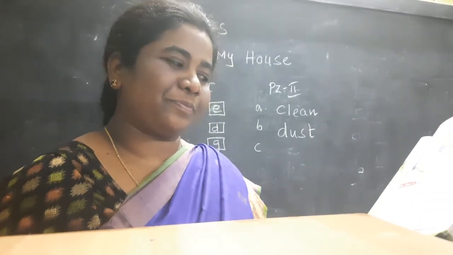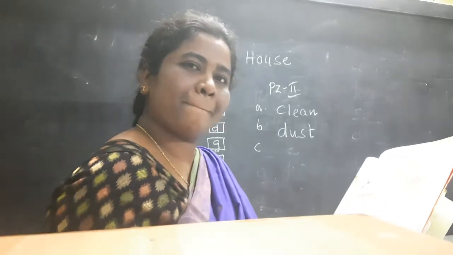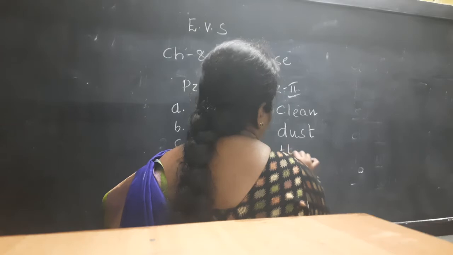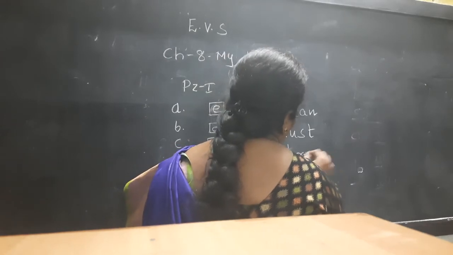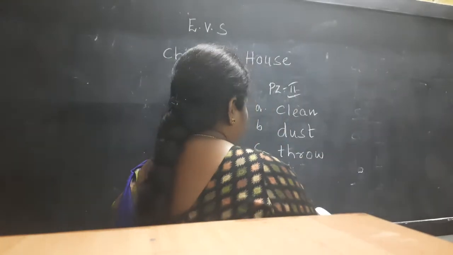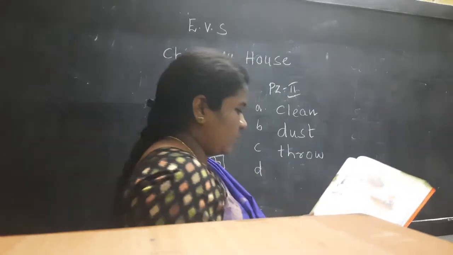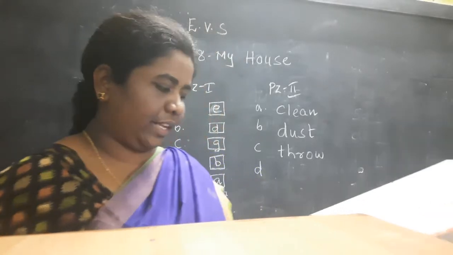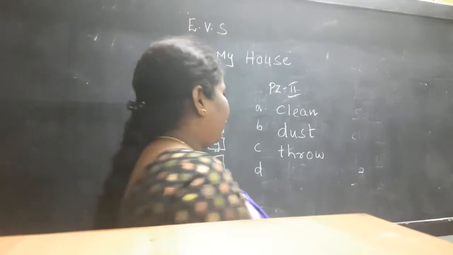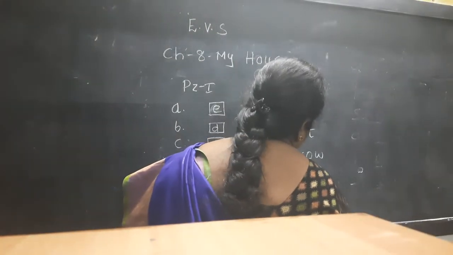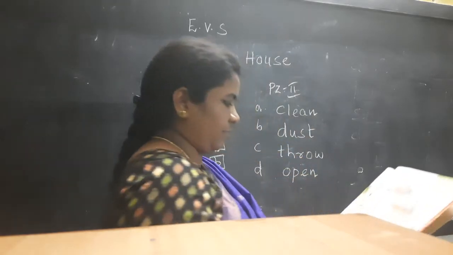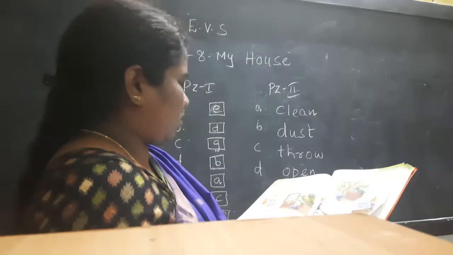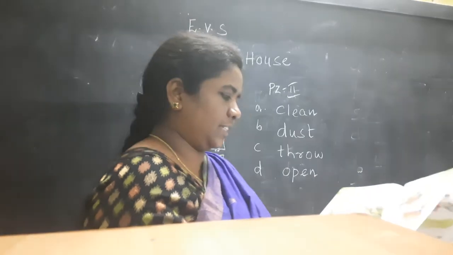I will say, we should throw. Always throw the dust in the dustbin. Okay, children. Now we must keep doors and windows dashed during the day. We must open the windows. Got it, children? Now, practice zone fill in the blanks are completed.